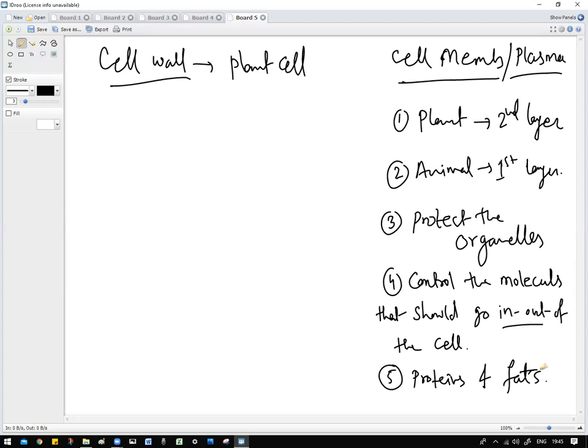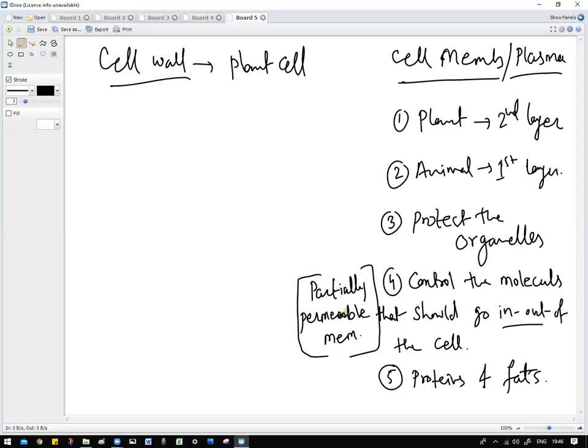They are made up of proteins and fats, and that's why they can control the movement of molecules in and out. That's why the cell membrane is called a permeable membrane or partially permeable membrane. It takes part in active transport and diffusion.